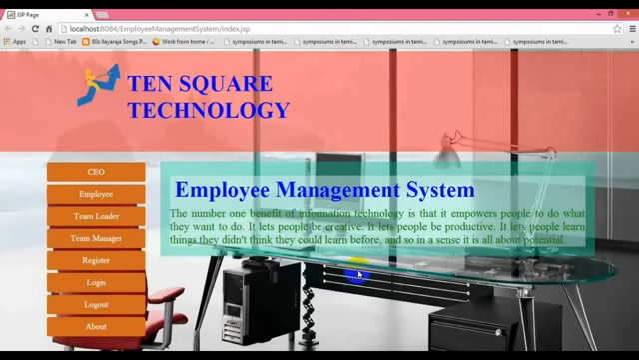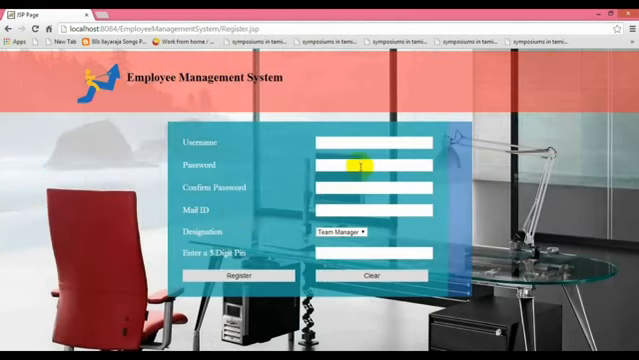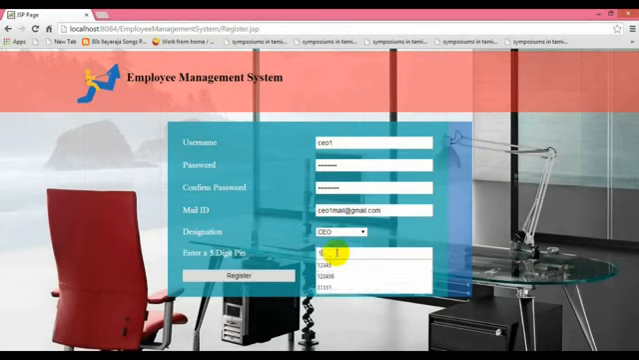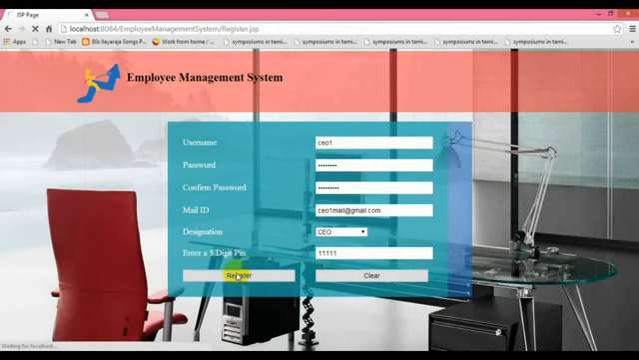This is the home page. We are going to register for the CEO. So first we have to insert the username, then the password, then the confirmation password, which has to be the same password, and the mail ID to access the data. The other one is the destination, which is the account we are going to create, that is the CEO. Enter a pin code number, then register.